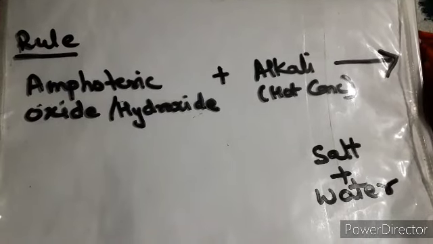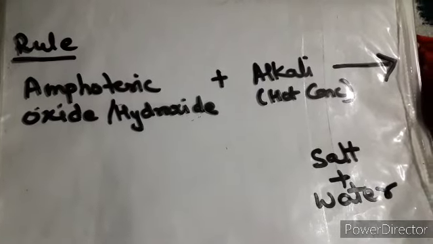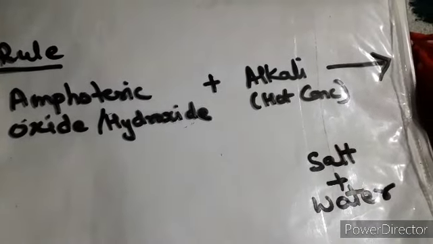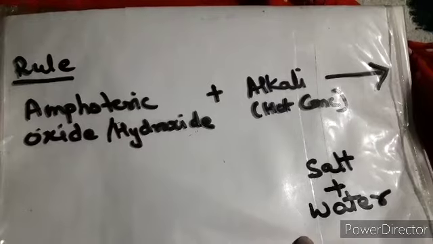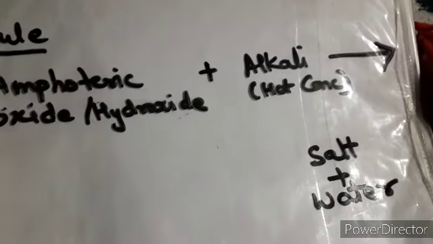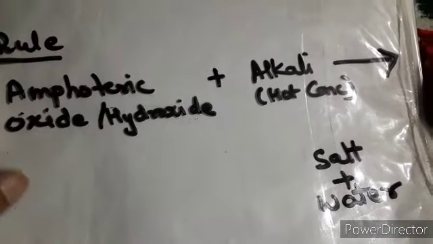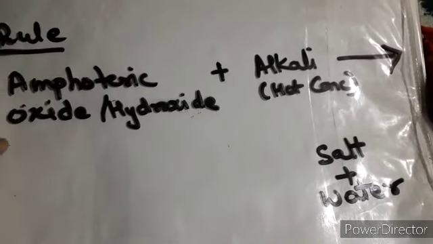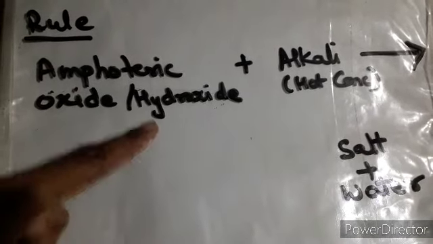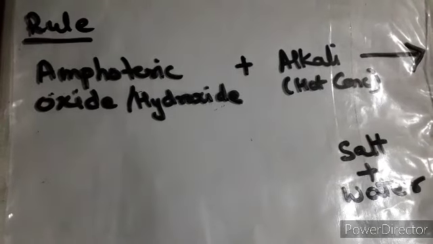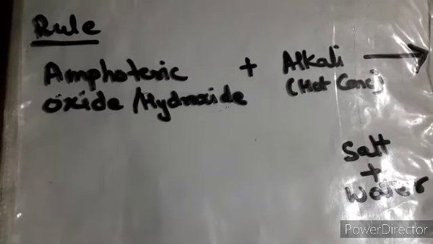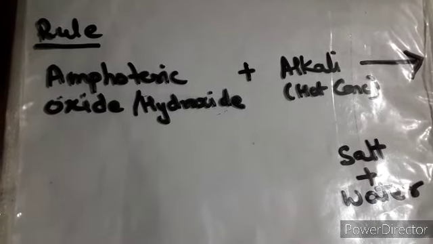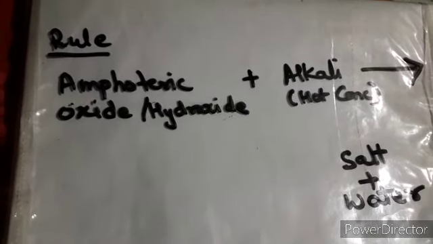Now focus on this rule: when an amphoteric oxide or amphoteric hydroxide reacts with the alkali, which should be hot and concentrated, as we have discussed many times, your outcome should be salt and water. For amphoteric oxides, focus on zinc oxide, lead oxide, or aluminium oxide. For amphoteric hydroxides, focus on zinc hydroxide, lead hydroxide, or aluminium hydroxide. You can make notes from what I have written and learn the reactions also.